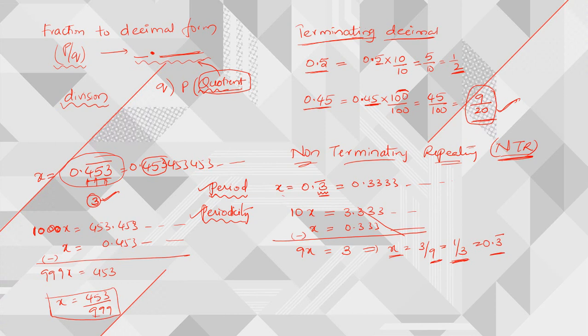4 plus 5 is 9, 9 plus 3 is 12. So 12 is divisible by 3, in the 3 table. Then what am I going to get? 3 ones are 3, 3 5s are 15. So 151 divided by 333. Right? So this is the simplified answer for this example. Right? Now we again have two types of things in non-terminating repeating decimals.